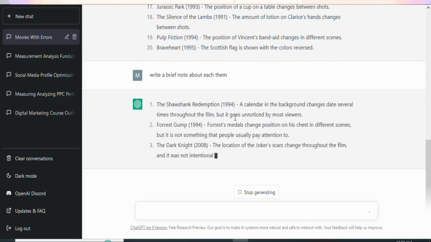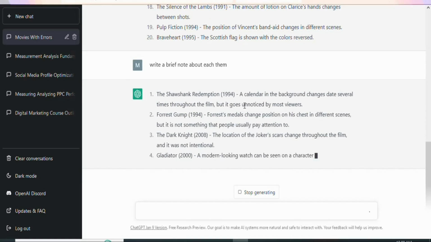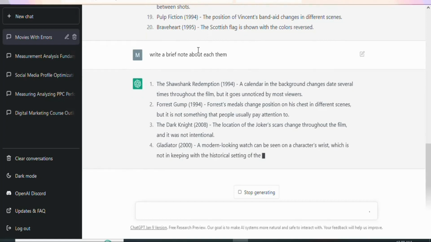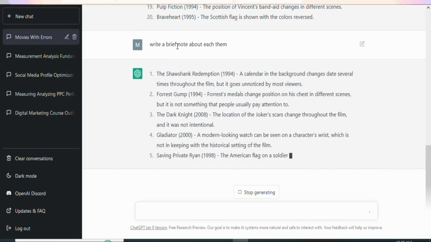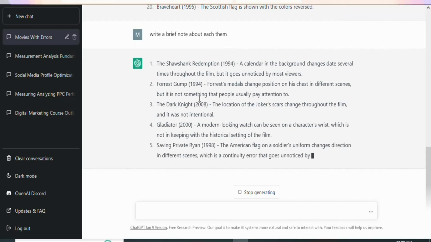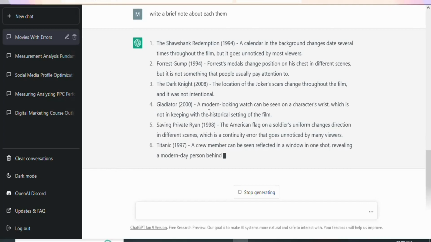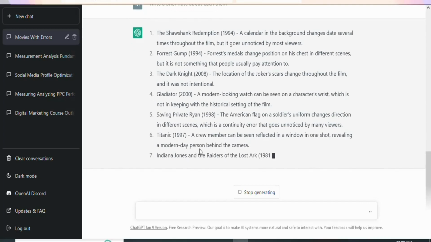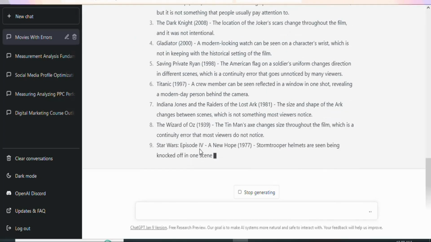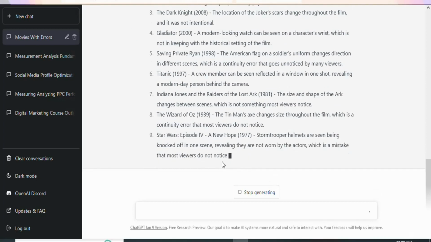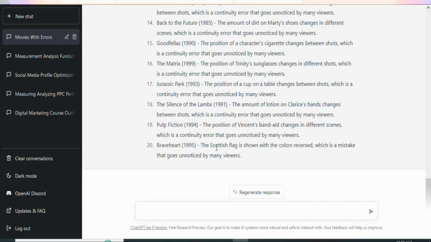You can see that the information is still not all that much. If you want, you can just say write a blog section for each of them, and it's going to write much more text than this. So it depends on you. So you can instruct it the way you want, and it's going to write based on your instruction. You can see it is writing each of them. As you can see, it has written some brief notes about each of them, but I think this information is so scanty, so I want to instruct it so that it can write much more information about them.